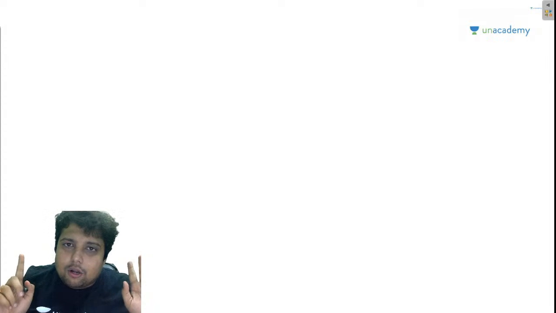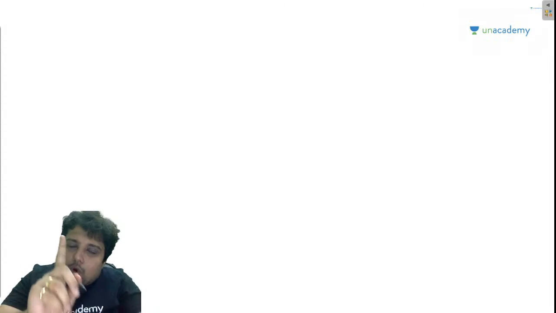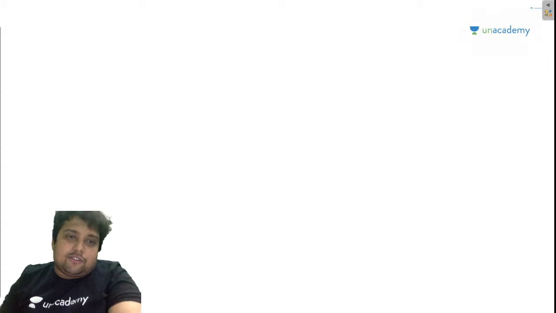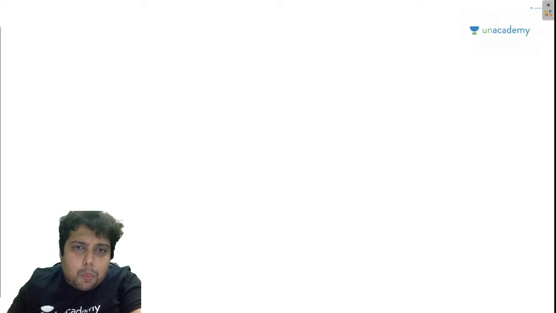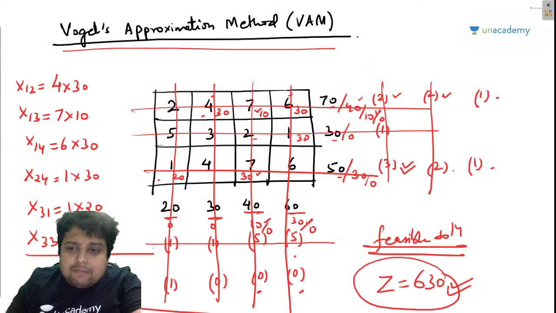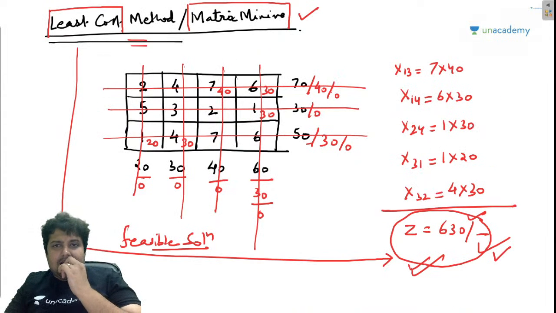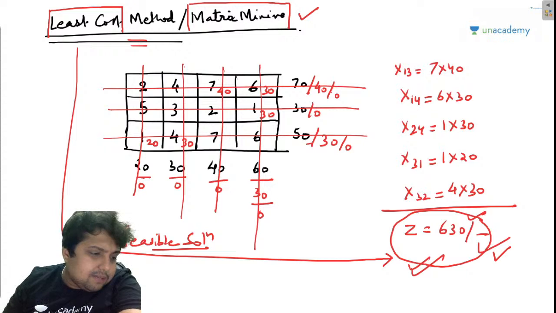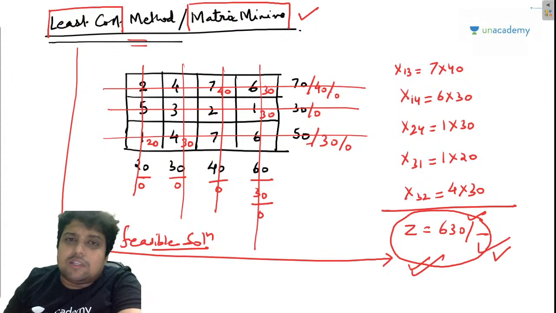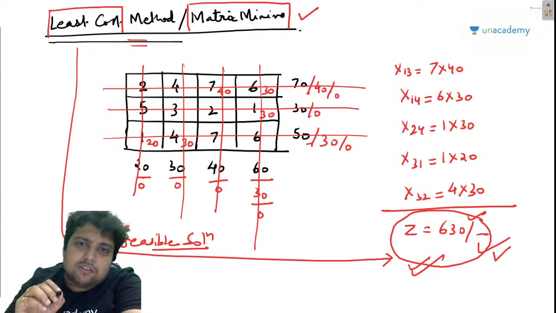Are you getting my point or not? I hope you guys are. Okay. So guys, now we have 630 from the Vogel approximation method and 630 from the least cost method. These two are the minimum feasible solutions that we have. So we have to take either one of these and perform the optimality test.